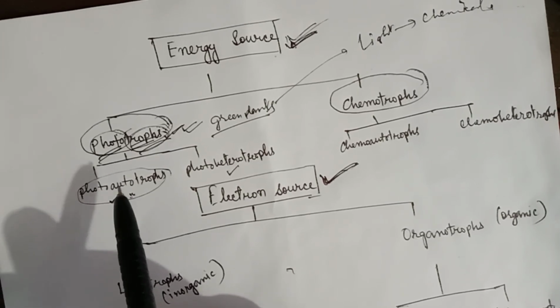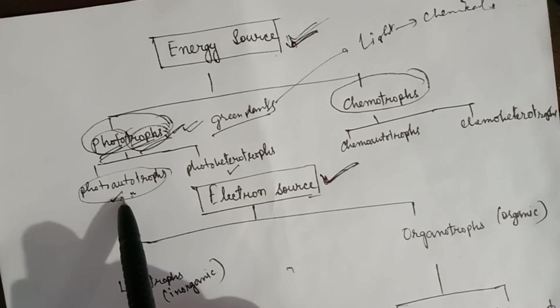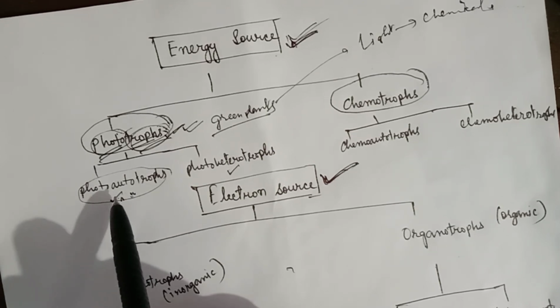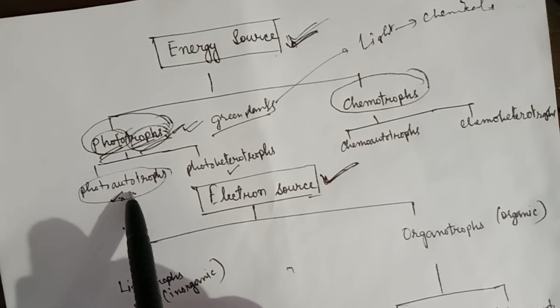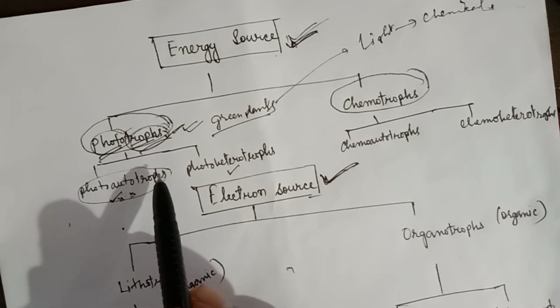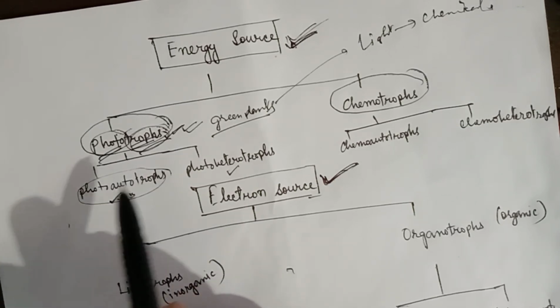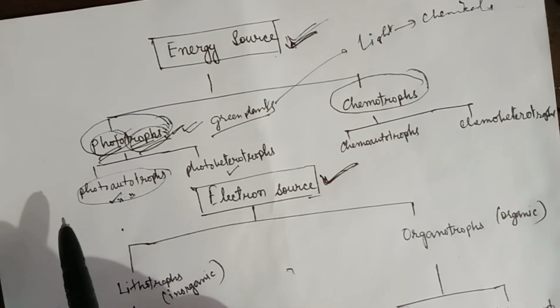In the presence of sunlight, carbon dioxide and water are converted into organic compounds like carbohydrates, fats and proteins, which are used in cellular functions like biosynthesis and respiration.